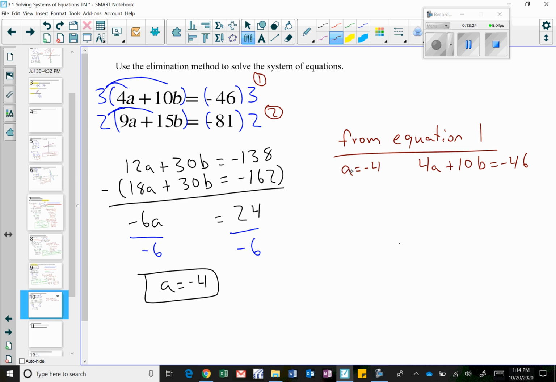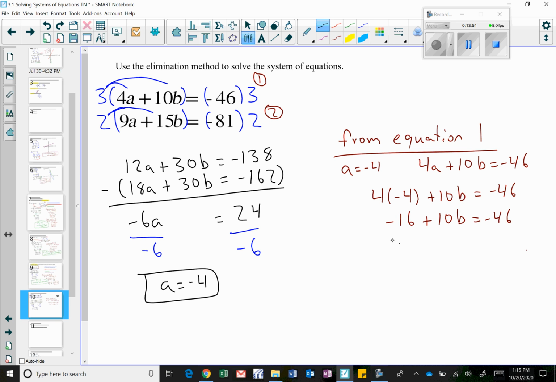So let's go ahead and sub in a equals negative 4 into this a. When I do that, I get 4 times negative 4 plus 10b equals negative 46. Simplifying here, negative 16 plus 10b equals negative 46.